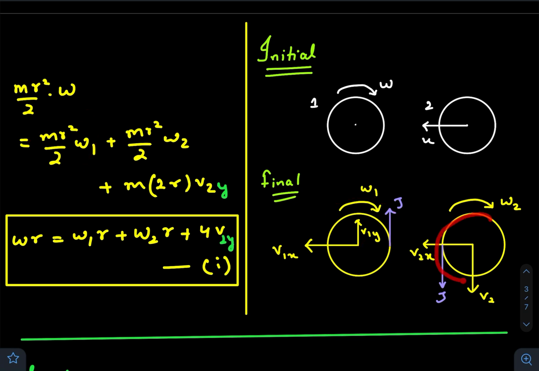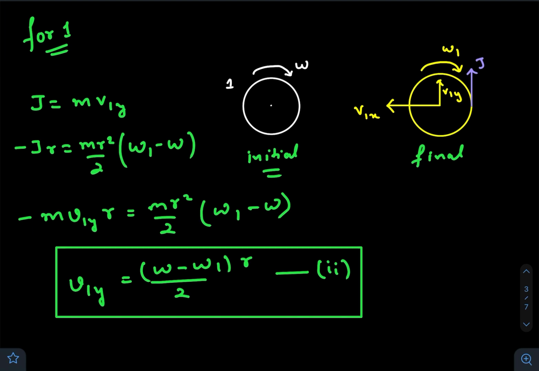Angular momentum of the second disk with respect to this axis will be equal to the angular momentum of the disk with respect to its center of mass, that is I times omega 2, plus the angular momentum of the center of mass with respect to this axis, that is m times 2r, as I have already said that these two are very close to each other, so 2r times v2y, the perpendicular component of the velocity, right? Solving this whole equation, we get it in the reduced form.